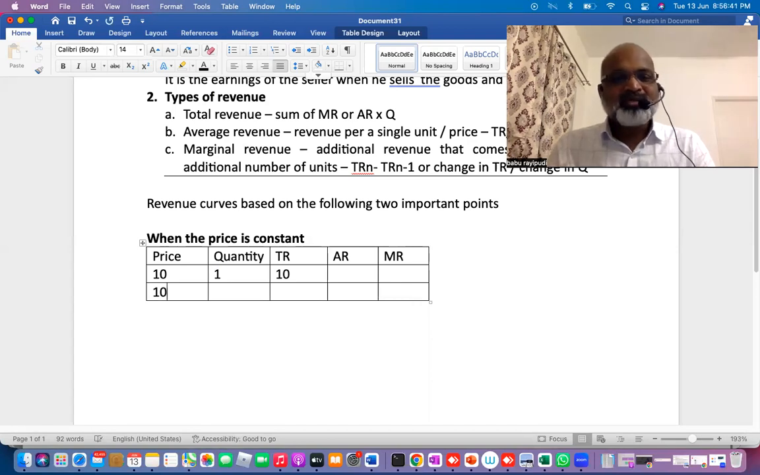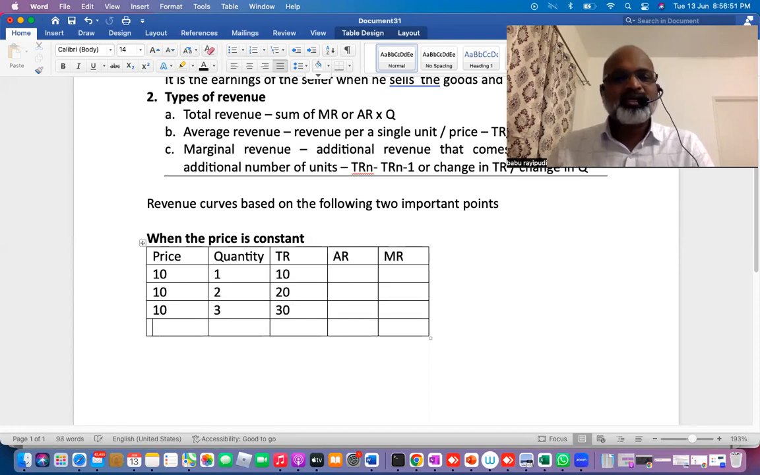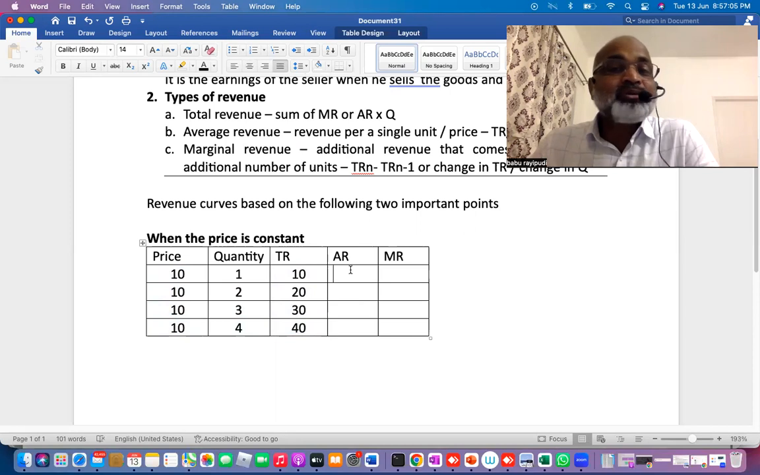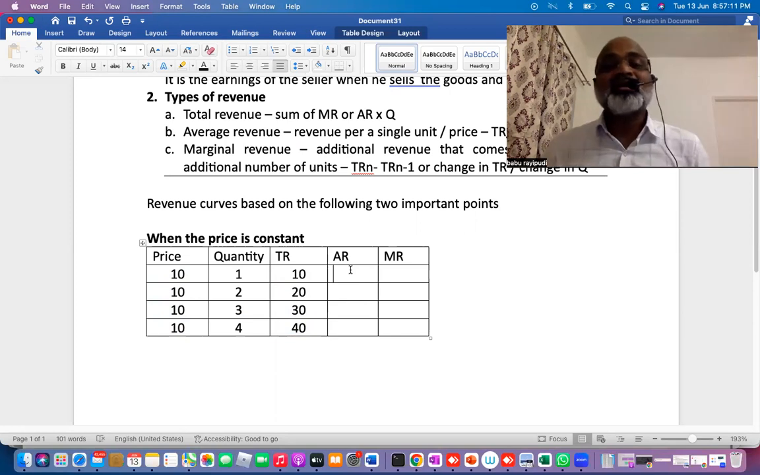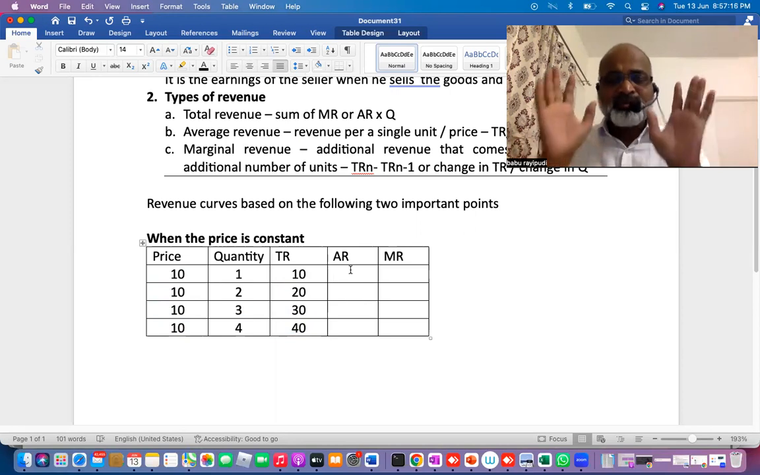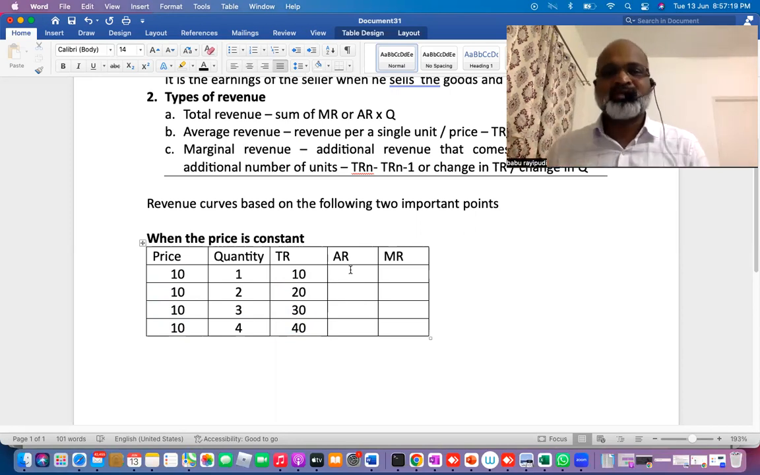Then my price remains the same. I sold a second one; my total revenue is 20. My price remains the same. I sold 3, so my total revenue is 10 into 3, 30. My average price is the same, but I sold 4 products, so my total revenue is 40. So what is happening here? As you sell more and more, your revenue is increasing, but the price remains constant. This is what we will study under perfect competition, where price is uniform. That we'll study later. I'm trying to explain the nature of revenue curves in this lecture. Two questions is the weightage.